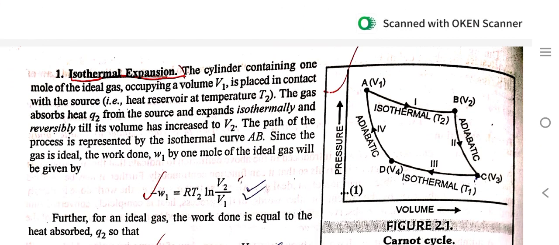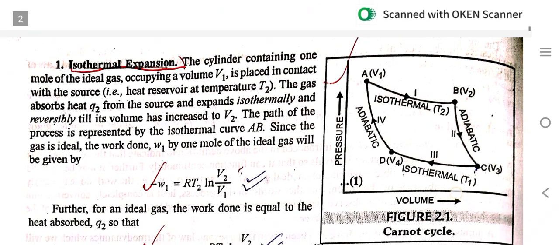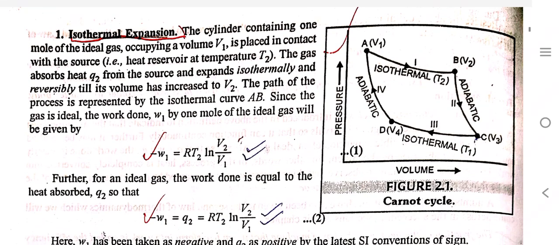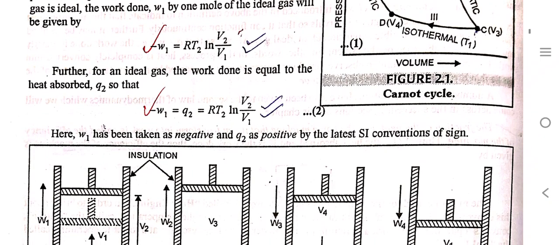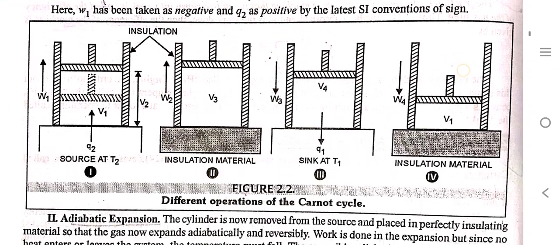First is isothermal expansion. The cylinder containing 1 mole of ideal gas occupying a volume V1 is placed in contact with the source. The gas absorbs heat Q2 from the source and expands isothermally and reversibly till the volume increases to V2. The path of the process is represented by the isothermal curve AB. Since the gas is ideal, the work done W1 for 1 mole of ideal gas is: minus W1 equals RT2 ln of V2 by V1, and work done is equal to the heat, so minus W1 equals Q2 equals RT2 ln of V2 by V1.